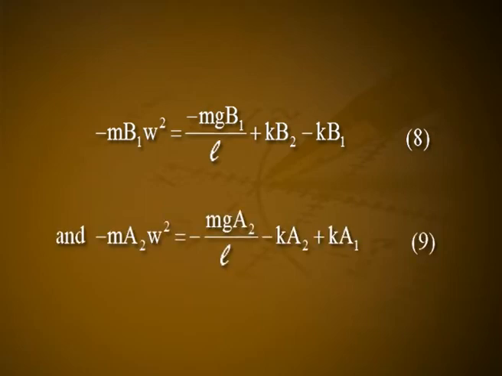And minus m a2 w square is equal to minus mg a2 divided by L minus K a2 plus K a1. Let it be equation number 9. Minus m b2 w square is equal to minus mg b2 divided by L minus K b2 plus K b1. Let it be equation number 10.